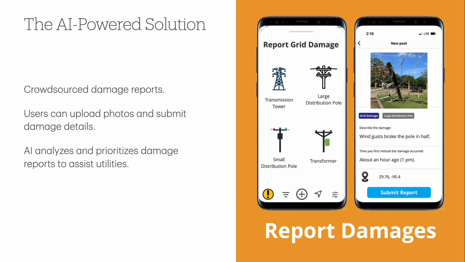So, the idea would be to crowdsource that critical information, gather real-time updates from citizens, and use AI to classify and prioritize damage reports. That's the concept behind this app. This would allow users to upload photos of damaged power lines or other critical infrastructure, and the AI steps in to help utilities assess the damage more quickly and help send crews where they're needed the most.